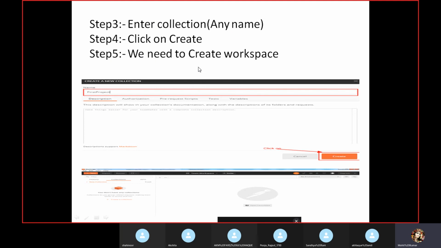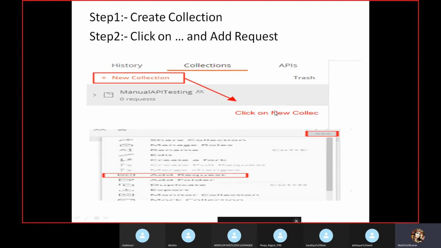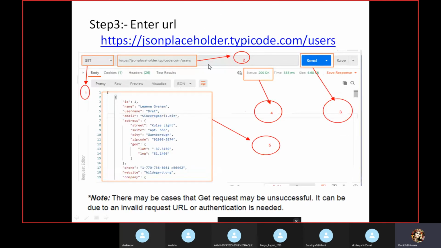If your window is new for the Postman tool, you have to give some workspace name, or any name you can give. For the workspace, not a big deal. Now again I'm going to create a collection. Click on New and click on Add request. Inside this collection we have the add request. I have done everything, right?